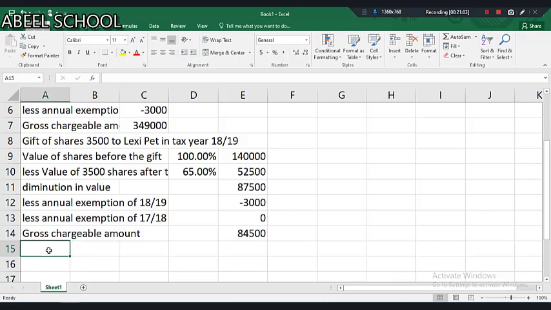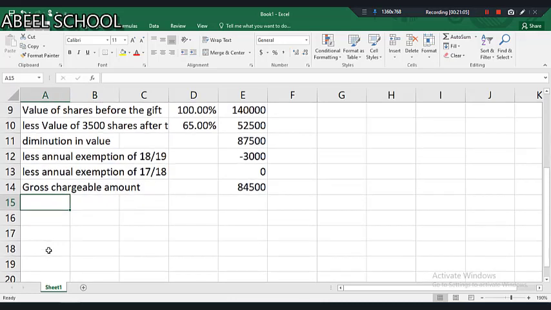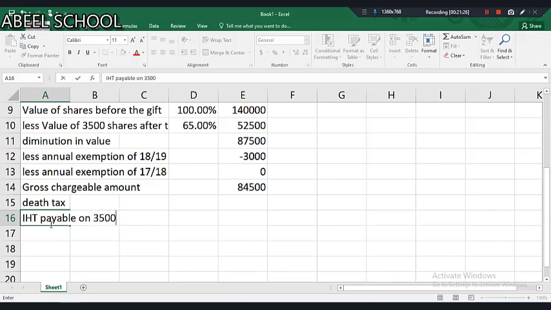A little bit of calculation I want to show here, then I'll go to MS Word for referencing. Death tax, IHT payable on 3,500 shares given as a gift to Lexi.